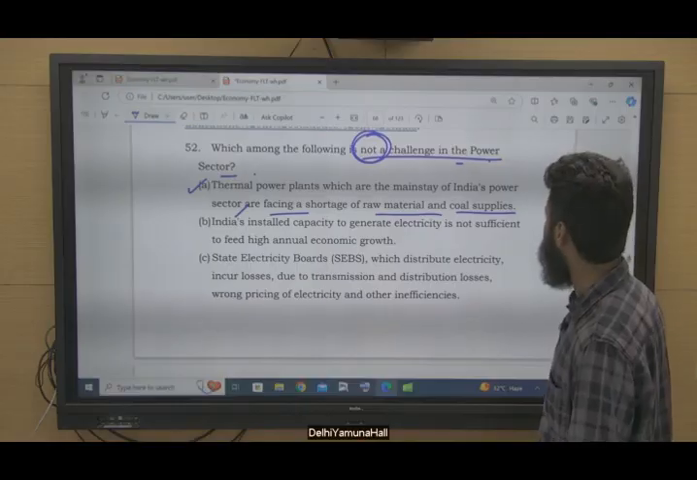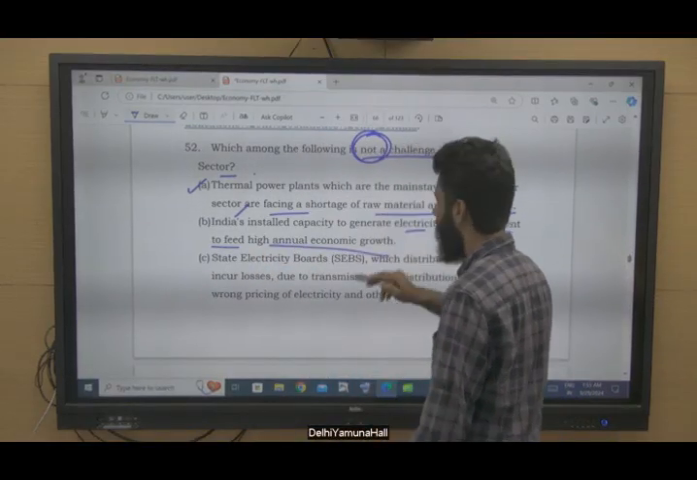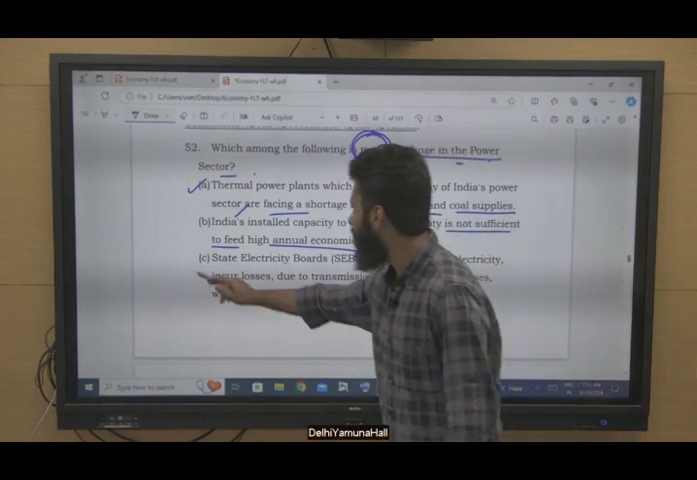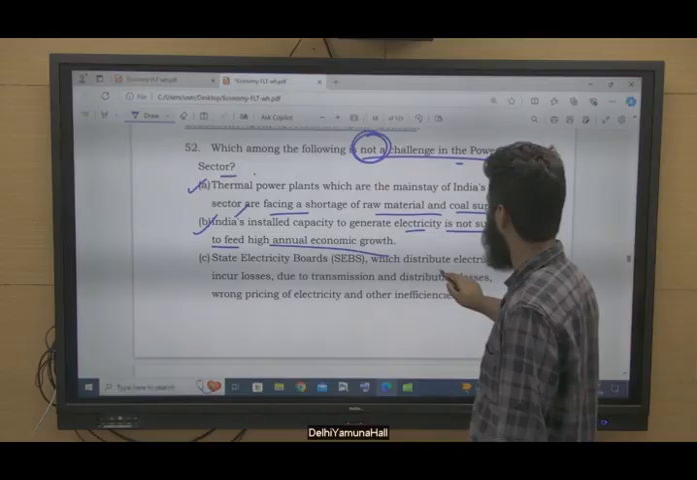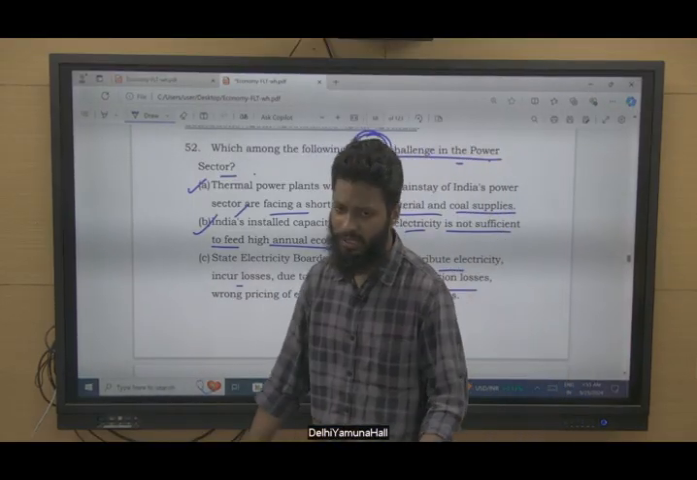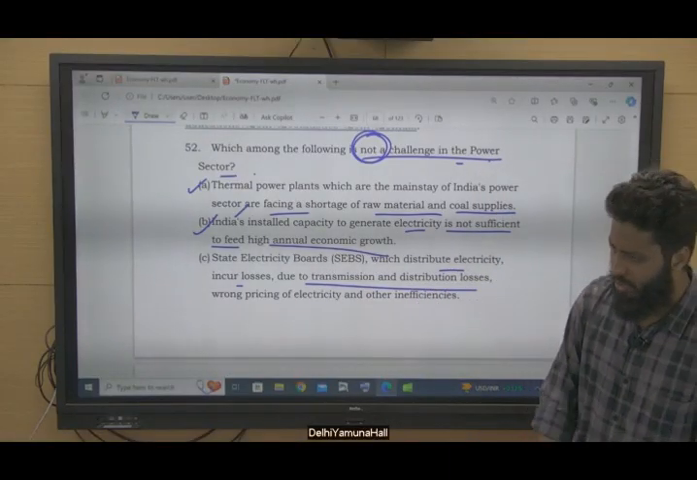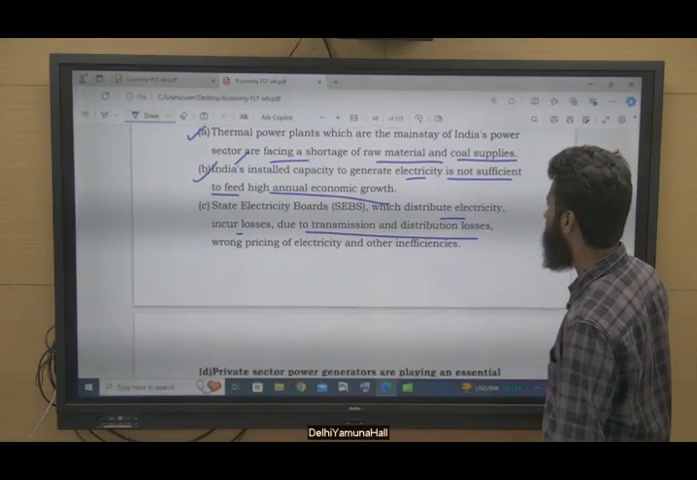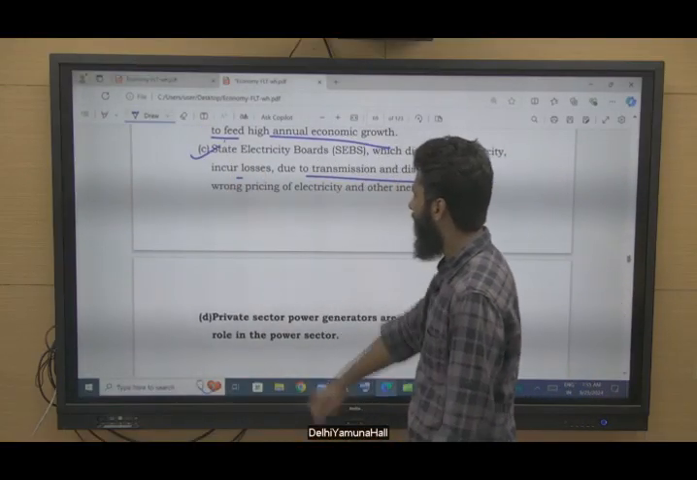India's installed capacity to generate electricity is not sufficient to feed high annual economic growth. This is also true, right? So this is correct. State electricity boards which distribute electricity incur losses due to transmission and distribution losses. In fact, transmission and distribution loss is one of the highest losses with respect to these companies. So this is also a challenge and this is not the answer.